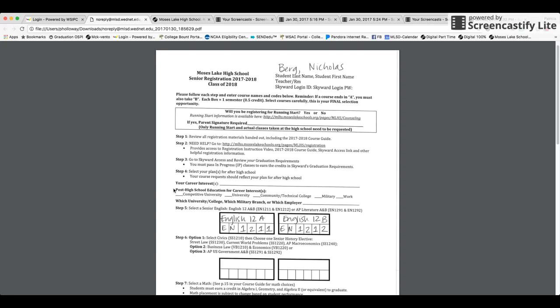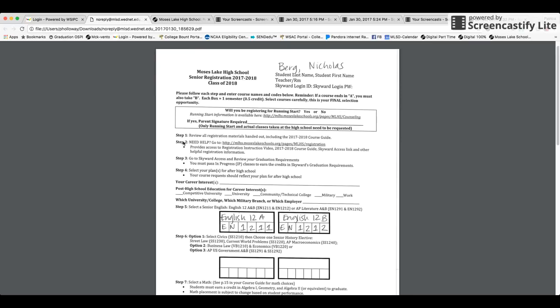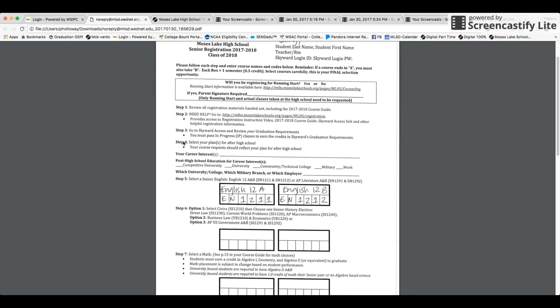And your post-high school education. So after high school, what are your plans? And this is specifically for students who are 100% certain that they are going to do Running Start. Fill it out, get it signed, fill out step 4, and you are done. You get to turn that into your teacher.